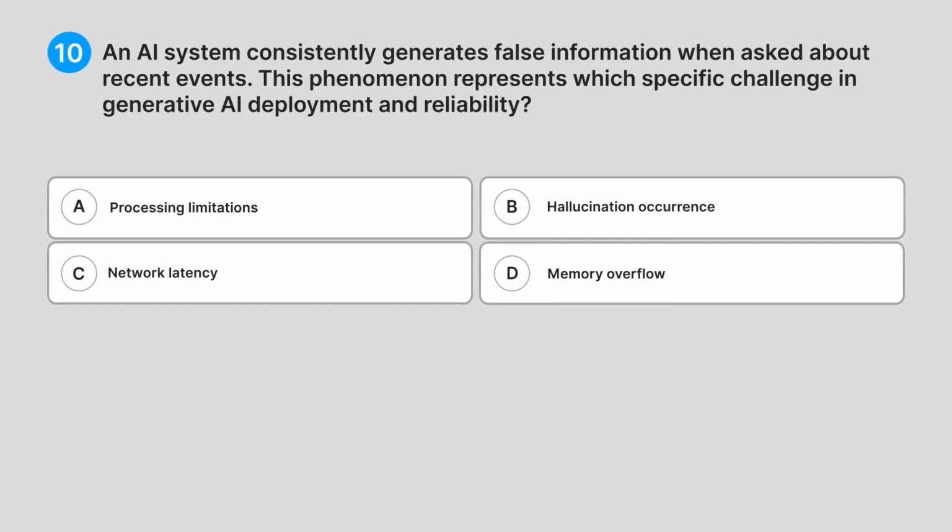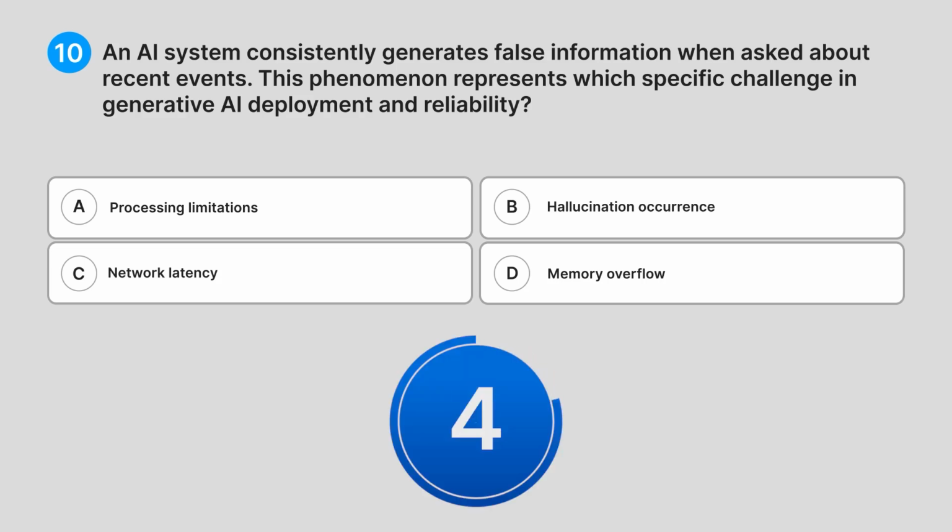10. An AI system consistently generates false information when asked about recent events. This phenomenon represents which specific challenge in generative AI deployment and reliability? A. Processing limitations. B. Hallucination occurrence. C. Network latency. D. Memory overflow.